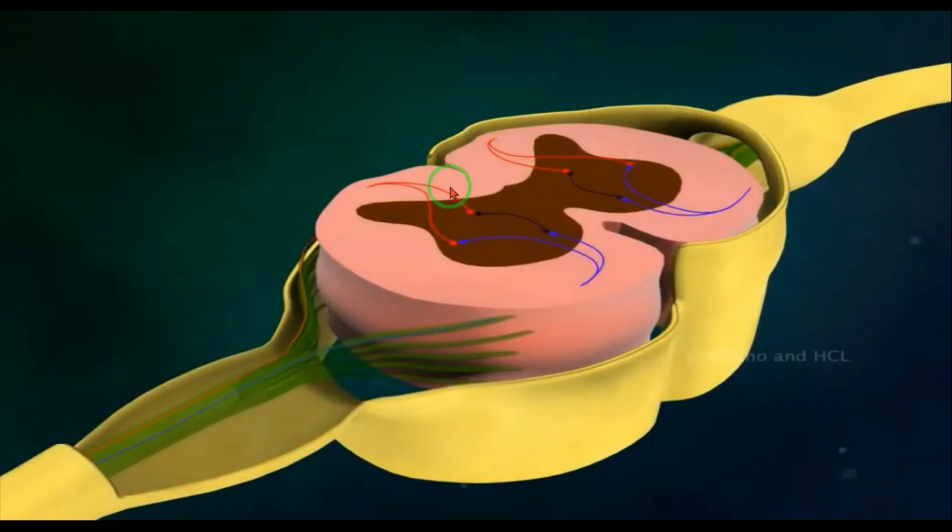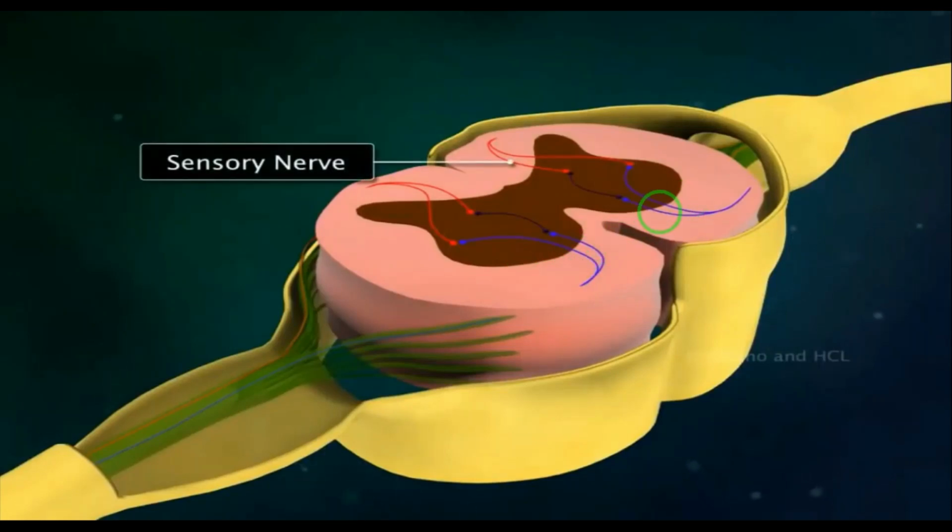This is the sensory neuron and this one is the motor neuron.